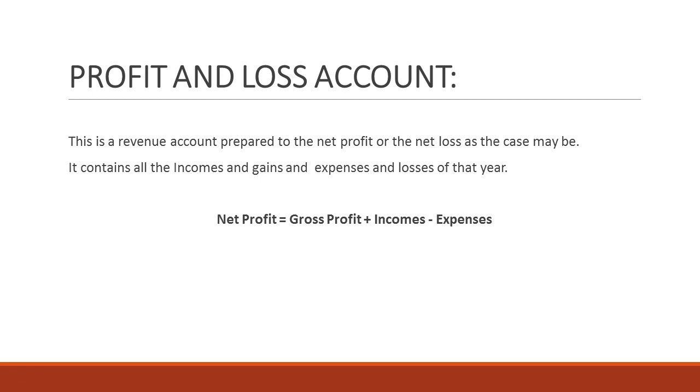We will deduct all the expenses and we will calculate the net profit. Whatever profit we get at the end after deducting all the expenses and adding all the incomes, such profit we will term as net profit.